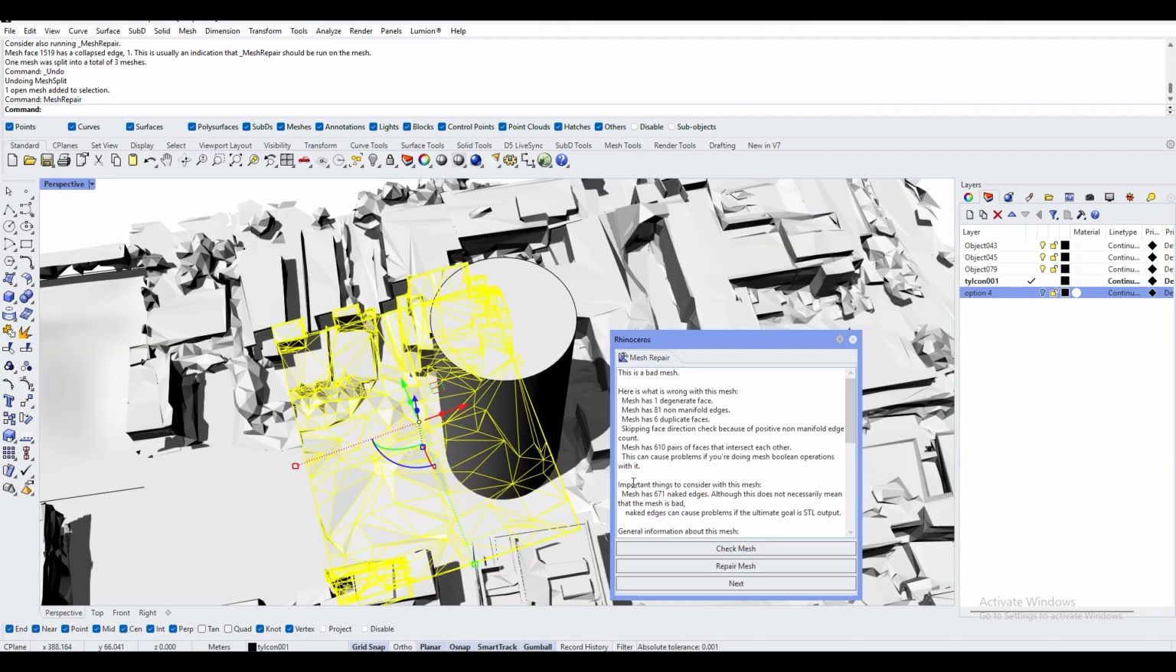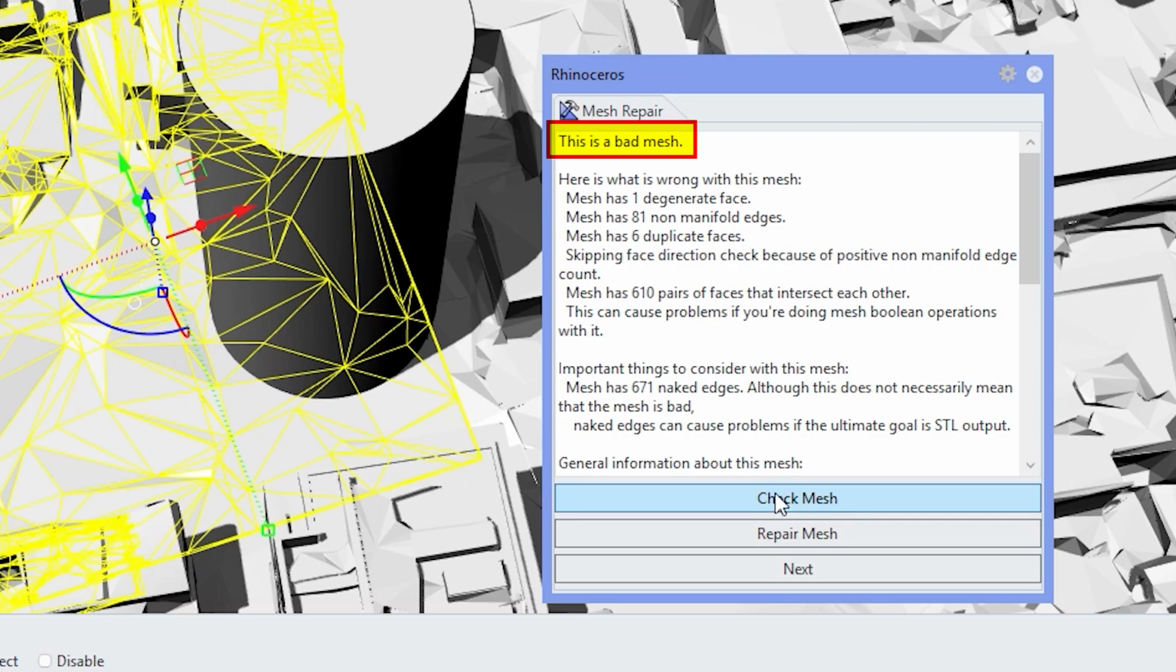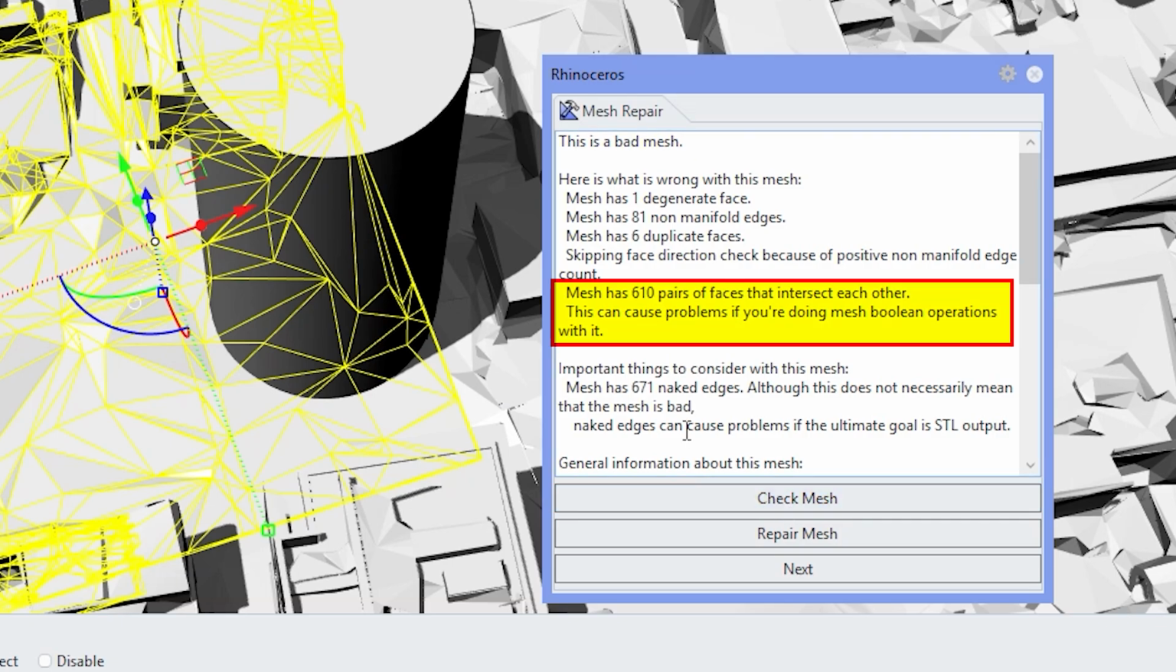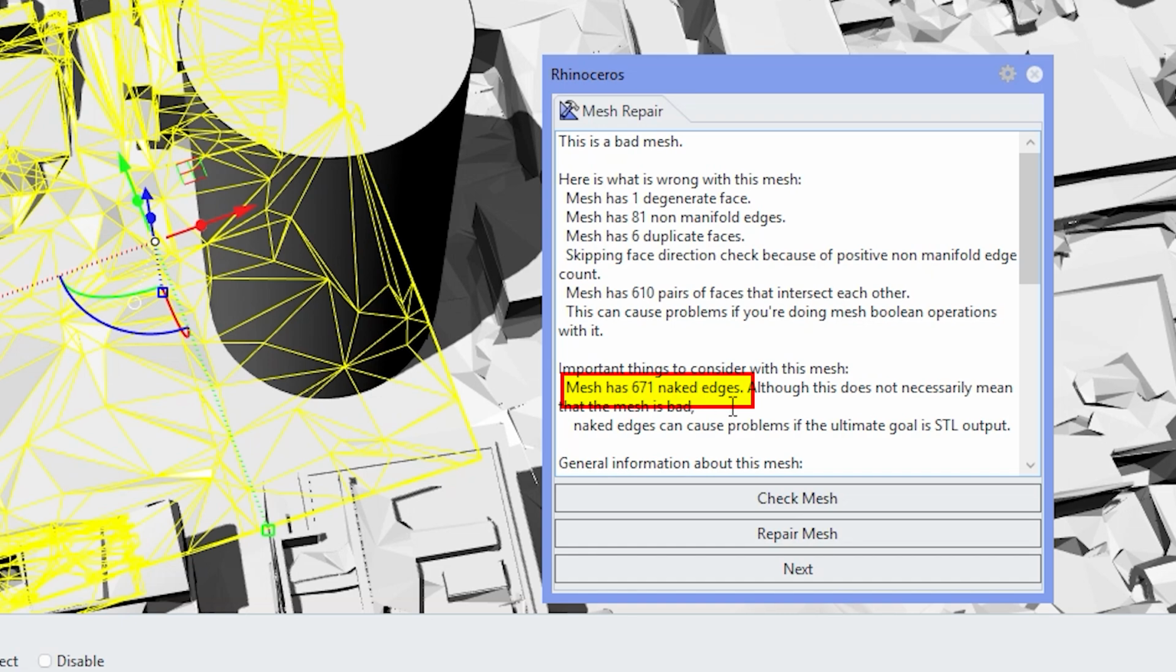Click check mesh. This is a bad mesh. Mesh has 10 pairs of faces that intersect each other, which causes problems when doing mesh Boolean operation with it. It also has 671 naked edges.